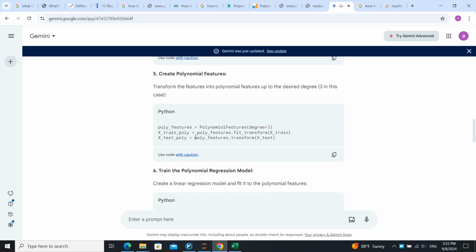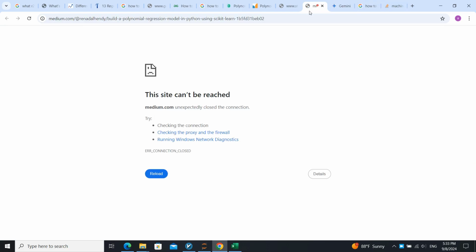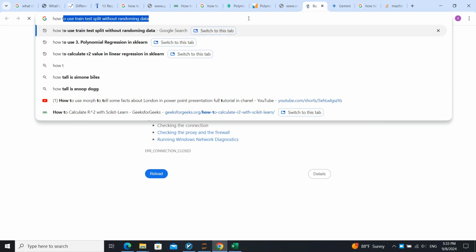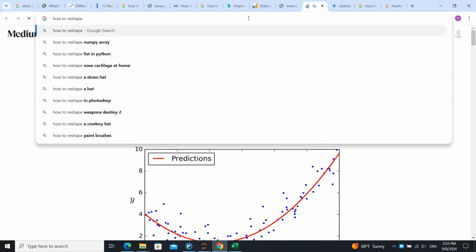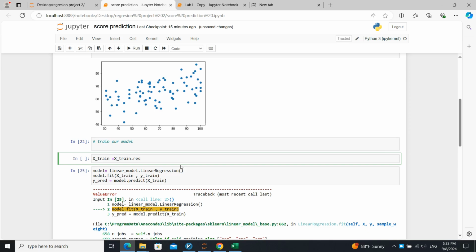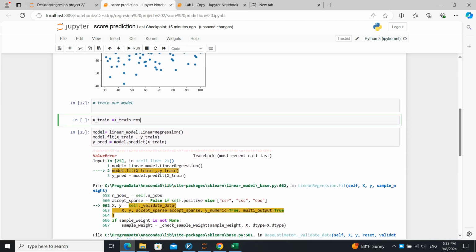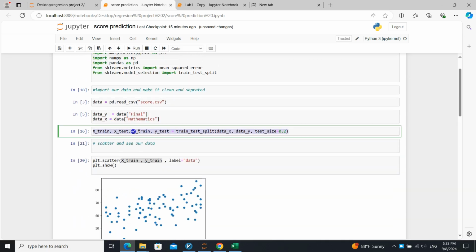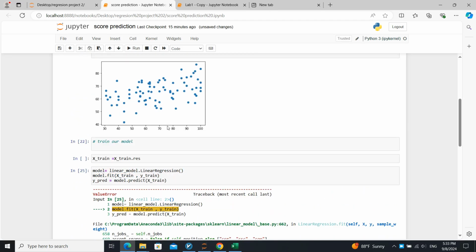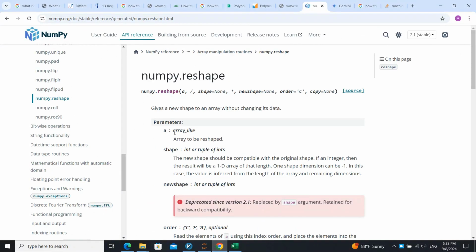It doesn't use reshape. How to reshape a numpy array? Let's see how we can reshape it. What is the problem? I can't see. It's maybe because of this thing. It's making everything hard. Okay, but let's go and see.